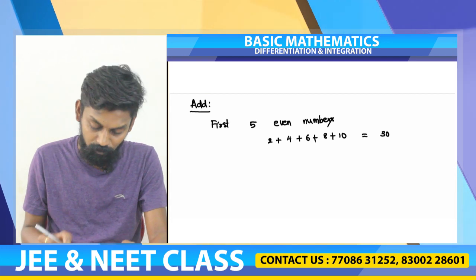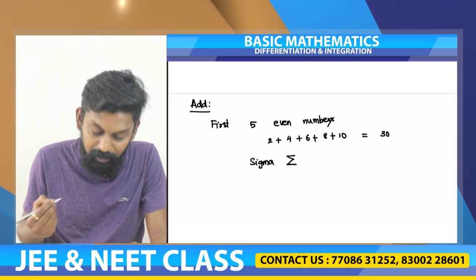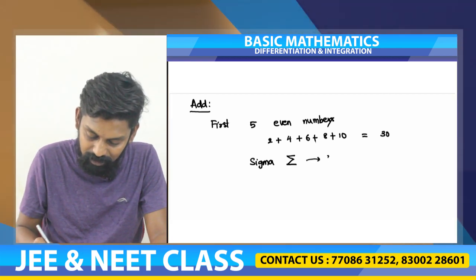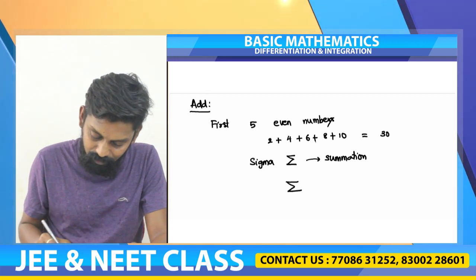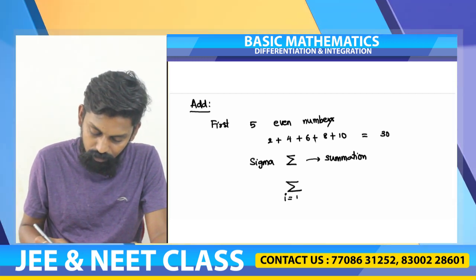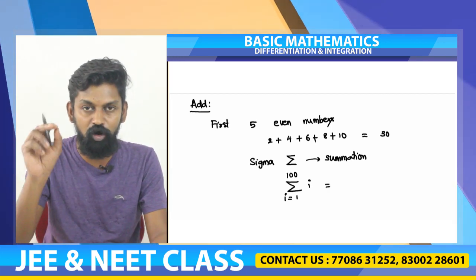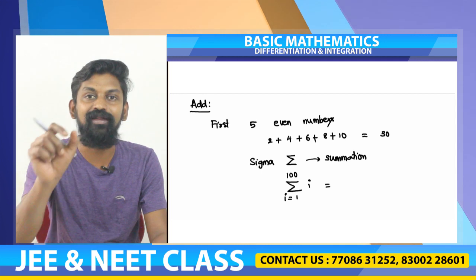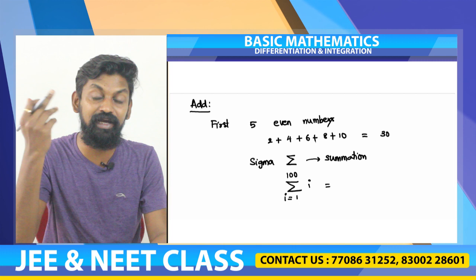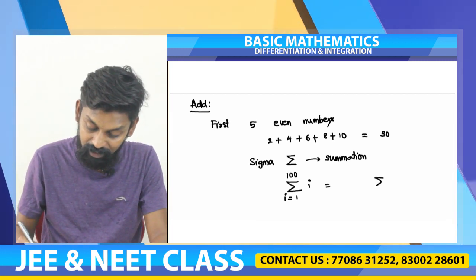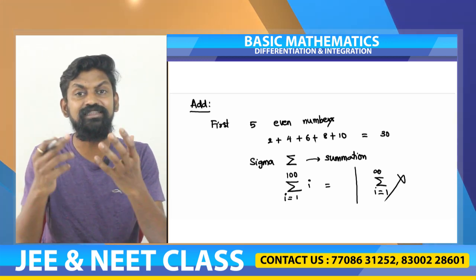So here we know there is something called sigma. The symbol sigma is denoting summation. When I say sigma i is equal to 1 to 100 i, what does this mean? Sum of all the values from 1 to 100. So I can add, but if there are infinite numbers, we cannot use sigma. I can never write sigma i is equal to 1 to infinity. This is not possible, because summation is not possible.